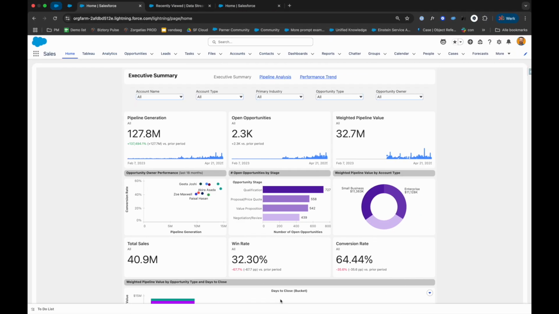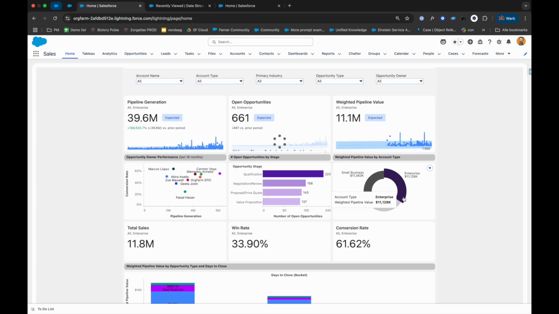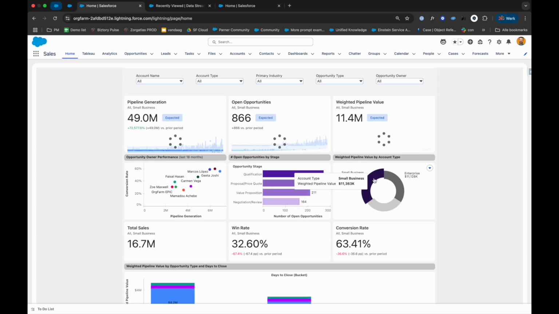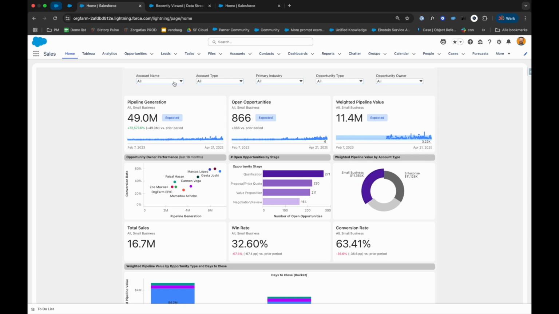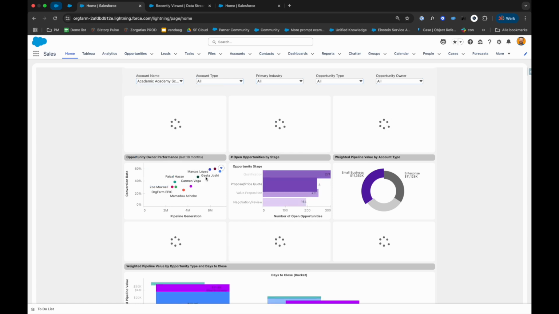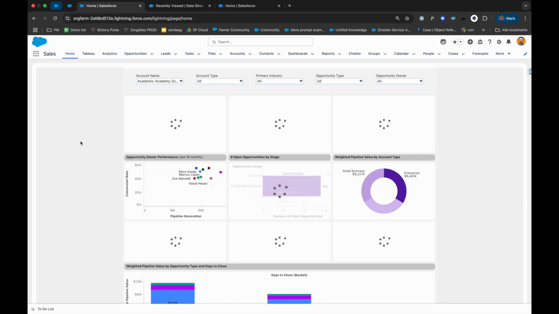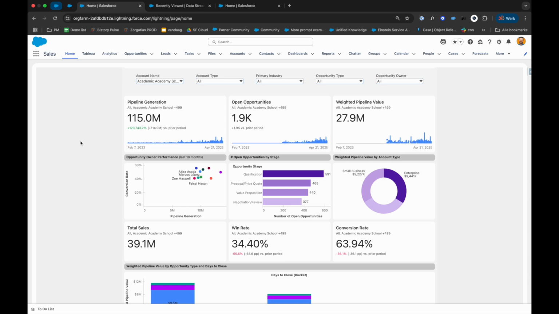I am here in my Salesforce CRM and we immediately see a Tableau Next dashboard. And just like you would expect, I can interact with my Tableau Next dashboard, which is embedded in my CRM. Or by making use of filters, I can very easily navigate to the insights I am looking for. Now, not only dashboards make part of Tableau Next, also the fact that I can follow the metrics which are important for me, my team, or my company allows me to really stay up to date about what's going on in my department or my company.